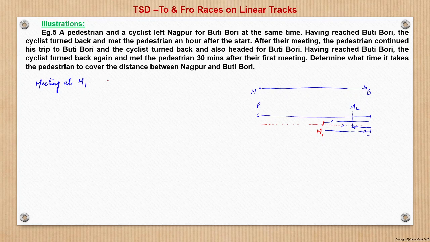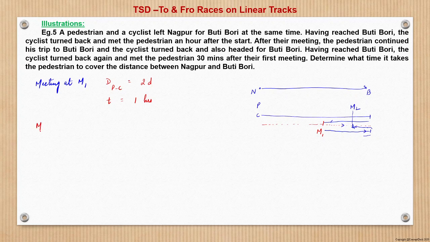So what is the distance covered by both pedestrian and cyclist till the time they meet at M1? Since they are starting from the same point, the first meeting will happen after 2D, right? 2D. And the time taken is nothing but 1 hour. So that is 1 hour the duo takes to cover 2D.